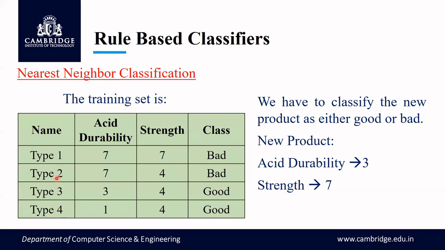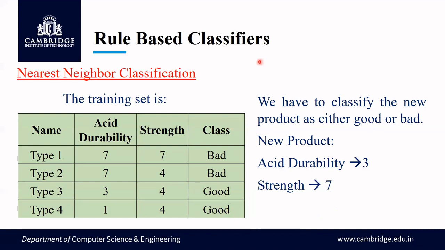There are 4 types of products. For the first product, if the acid durability is 7 and strength is 7, it is classified as bad. Acid durability 7 and strength 4 is again classified as bad. Whereas when the acid durability is less but the strength is more, the classification is good. For the new product, the acid durability value is 3 and the strength value is 7. For this, you have to calculate the class.